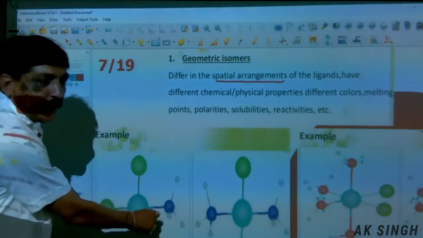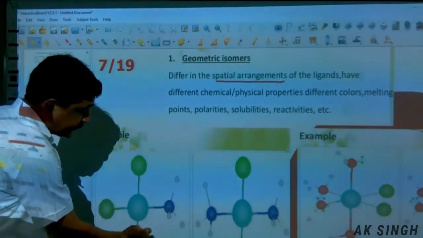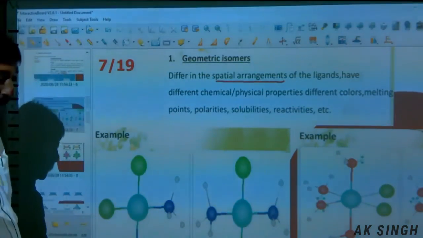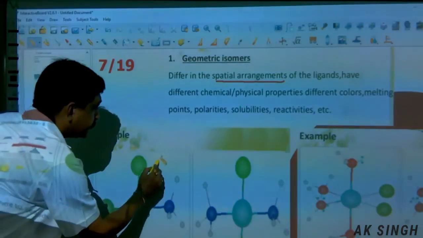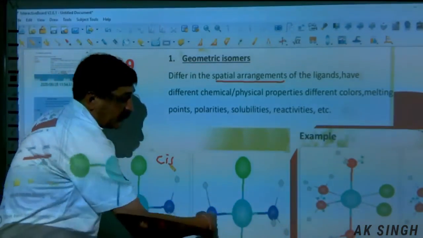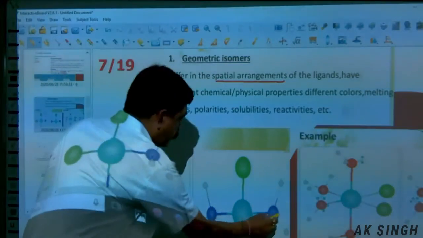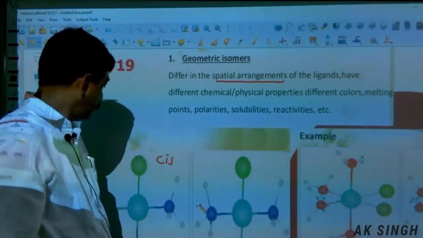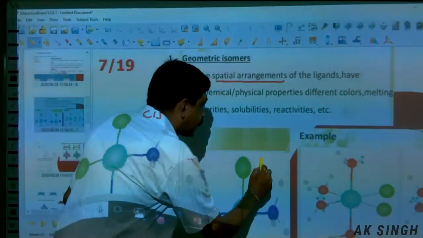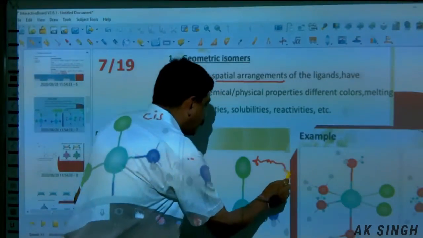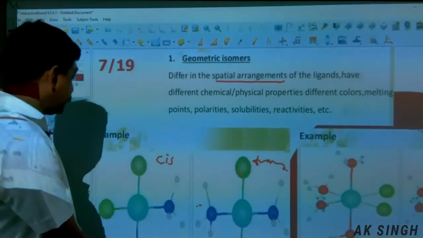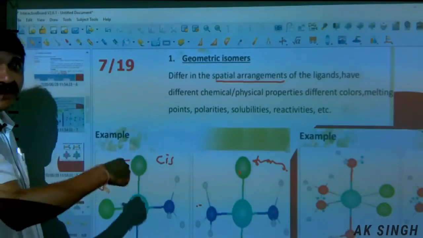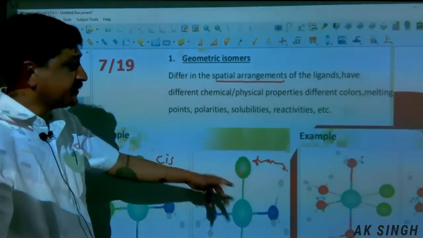The ligands are adjacent to each other, so this will be the cis one. And these are opposite to each other, this one and this one, therefore it is called trans. Also, these two are opposite to each other, and these two are adjacent to each other, so this is cis-trans isomerism.